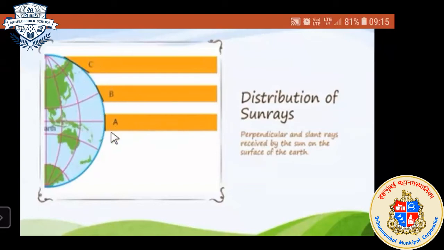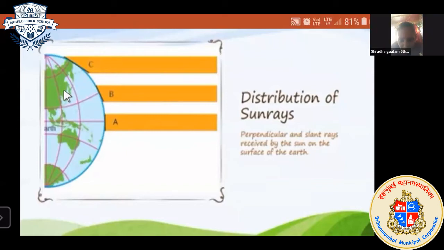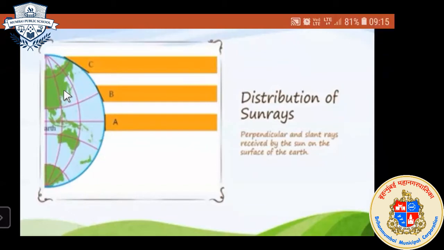These are the three regions. You have to answer which regions receive slant rays. C, very good. And also B. Not only C but also B and C receive slant rays.